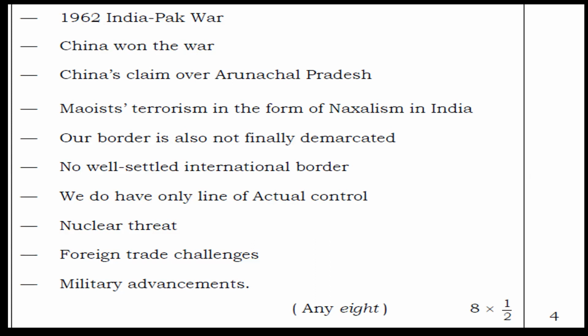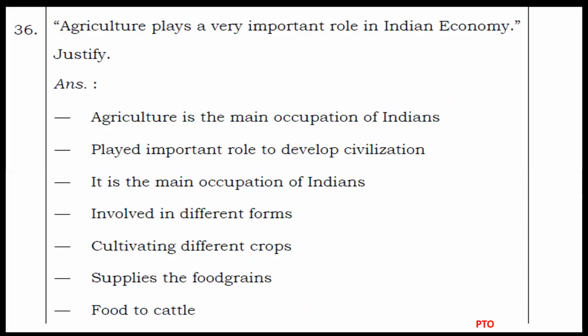China won the war. China's claim over Arunachal Pradesh. Maoist terrorism in the form of Naxalism in India. Our border is also not finally demarcated. No well-settled international border. We have only the line of actual control, nuclear threat, foreign trade challenges, and military advancements. So out of these many points, any 8 points could be written and you could earn your 4 marks here. Okay. Next question.